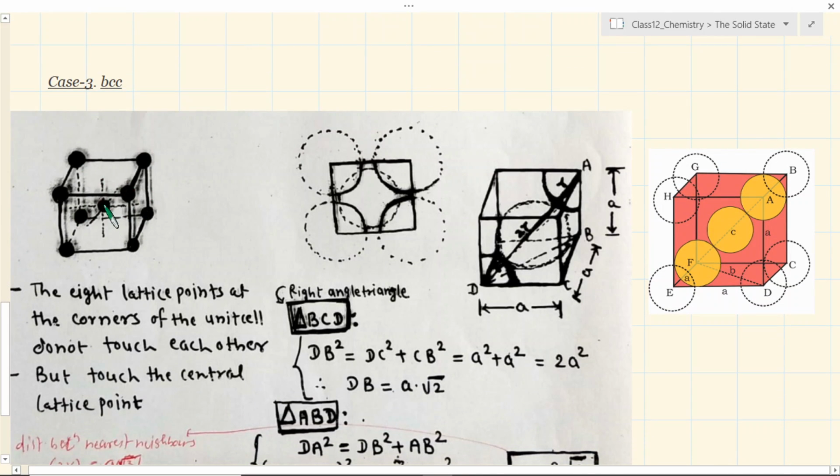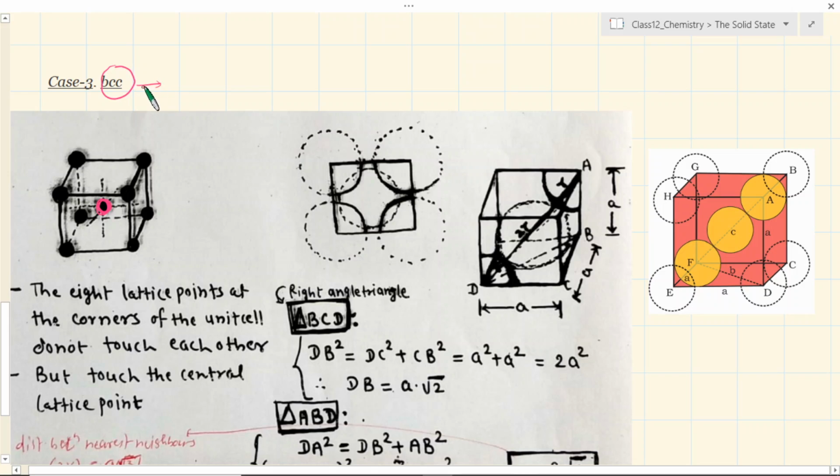बॉडी सेंटर्ड क्यूब के अंदर जो है कॉर्नर पे तो वही 8 एटम आपने इस तरह से इमेजिन कर रखे हैं लाइक सिंपल क्यूब, but inside the center of this cube again you have to imagine one more atom, or let's say the sphere. So this becomes like a body centered cube. This kind of arrangement is also found in many lattice system. Well, so if that is so, how do you find out the packing efficiency for this?